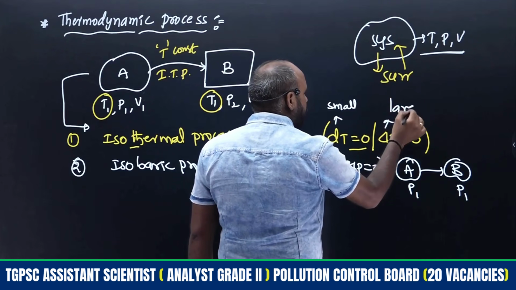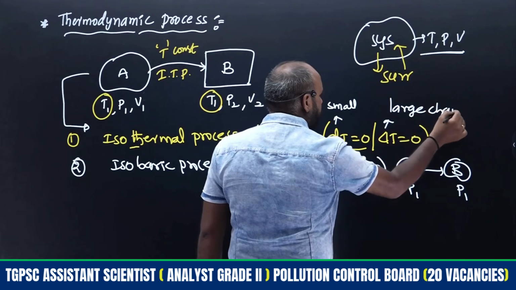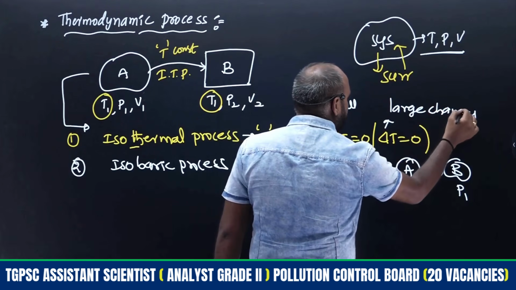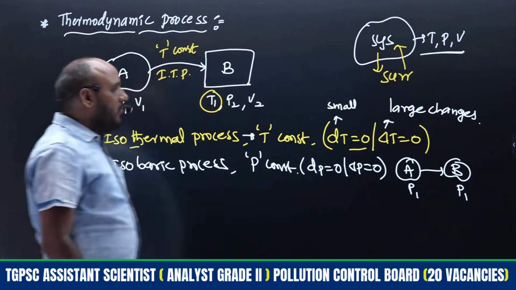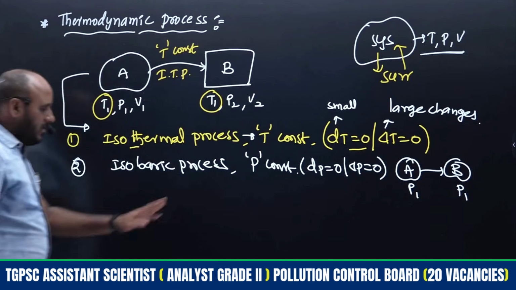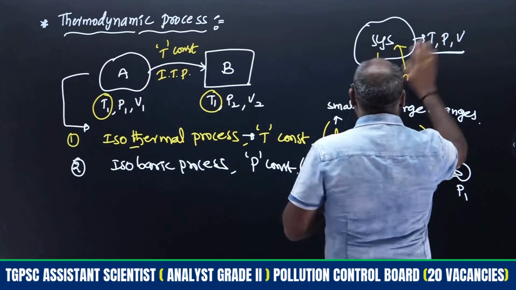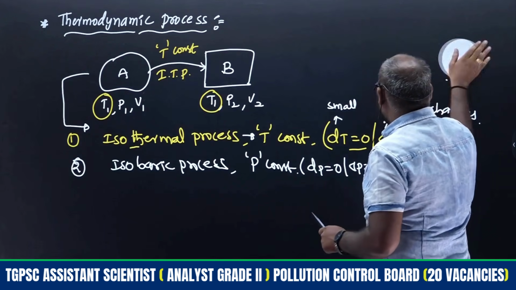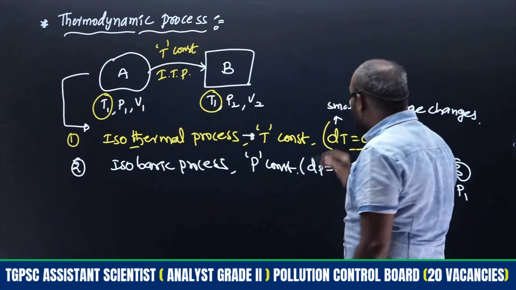Let me explain how small and large changes work here for the isothermal process.